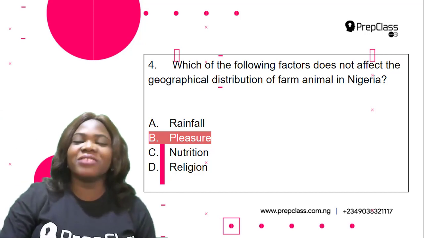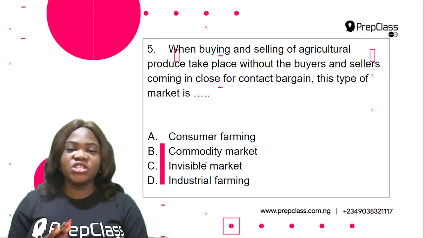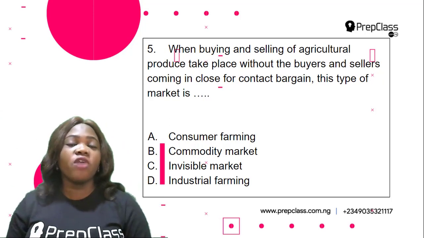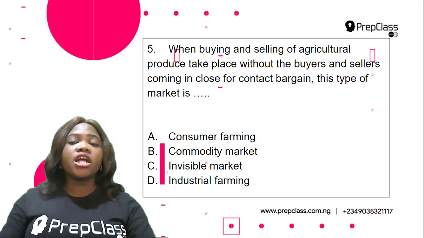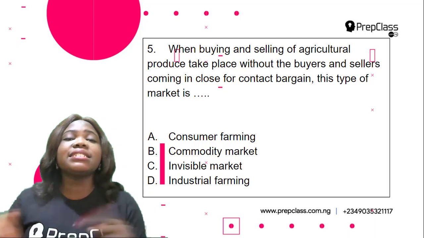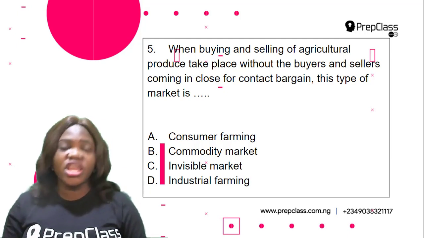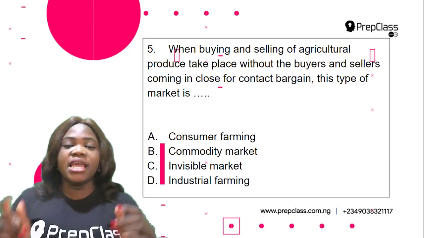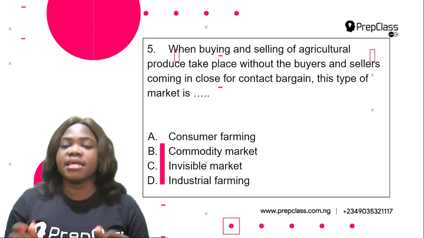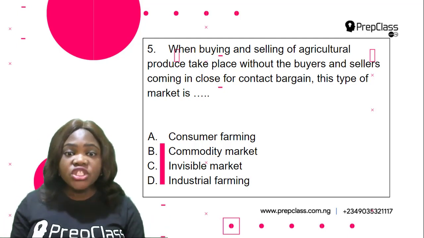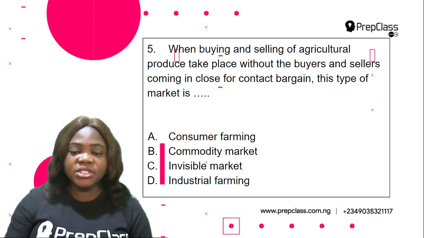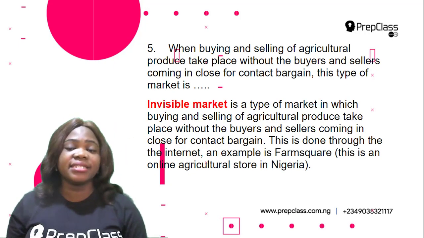Check. Now to the last question in this video. When buying and selling of agricultural produce take place without the buyers and sellers coming in close contact to bargain, this type of market is dash. A. Consumer farming. B. Commodity market. C. Invisible market. D. Industrial farming. So which of these is right? Okay, so it is invisible market.